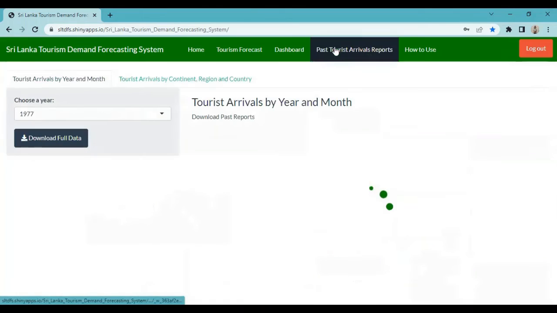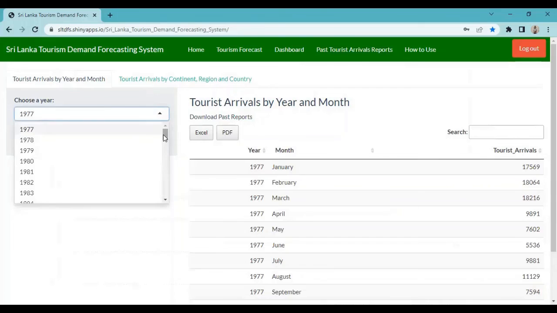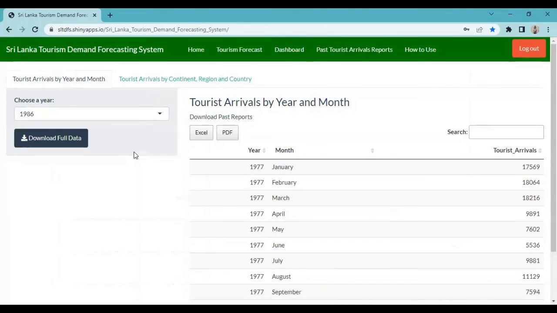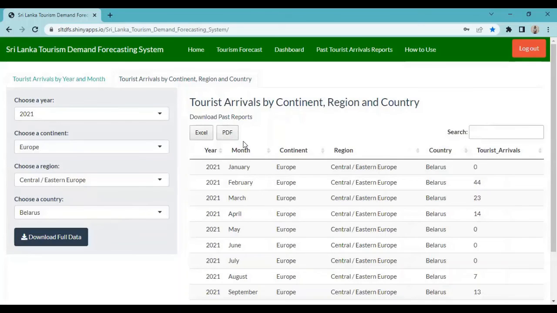Under past year's errors report, the user can see all the past year's errors by clicking on the required year. These reports can also be downloaded in both Excel and PDF format. In the second report also, the user can change the input and generate reports. These reports can also be downloaded in both Excel and PDF format. That's all about the Sri Lanka tourism forecasting system.